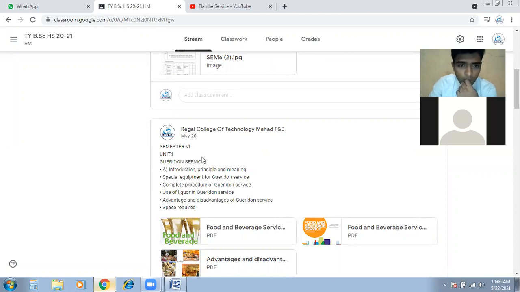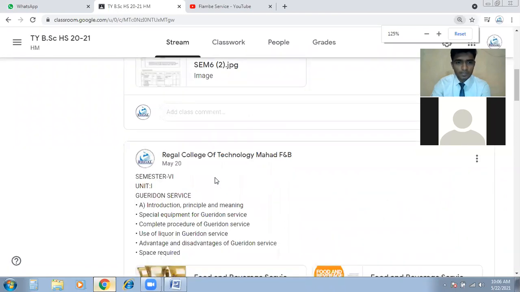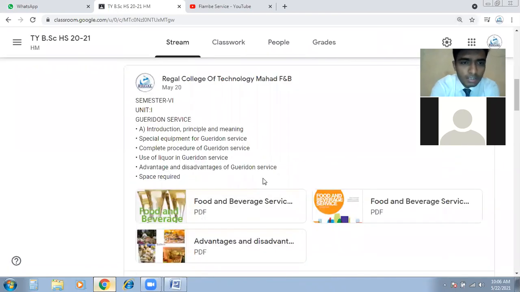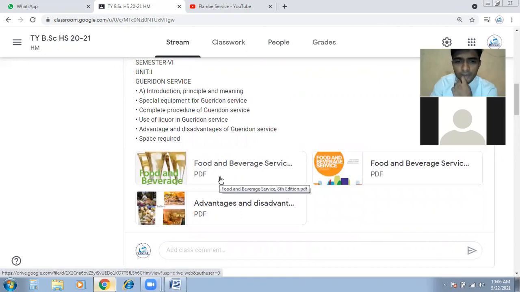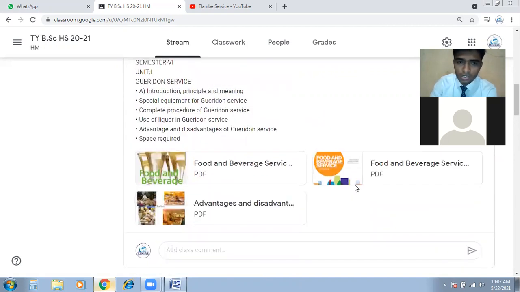So we're going to start the semester. I will zoom it for you. We will start semester 6, unit 1, Garidon Service. I have uploaded all the books here. I brought this book from Amazon for you guys. This is the 8th edition of F&B service, and this one is the 9th edition. You will get all the information in these two books.